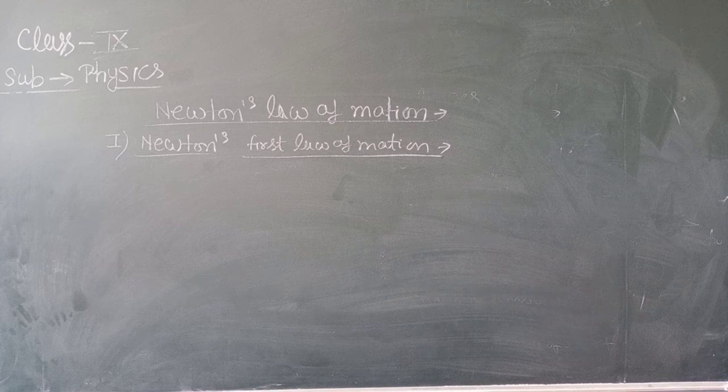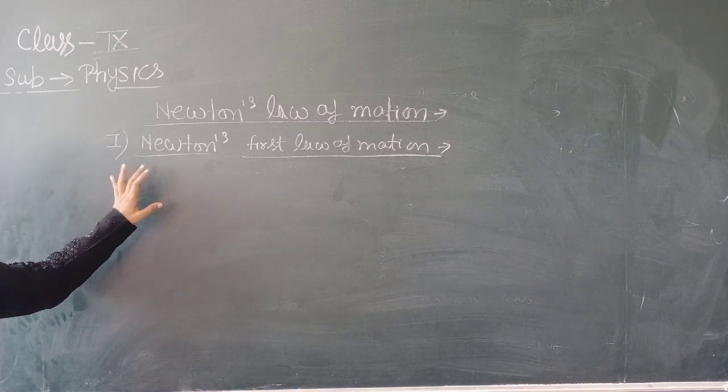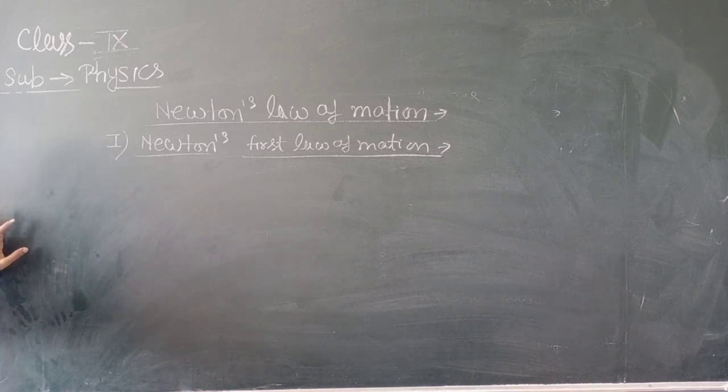Until an external force is applied on the body, the body at rest remains at rest, and the body in uniform motion will remain in motion. Newton's first law points towards this property, inertia of a body, and hence Newton's first law of motion is also known as the law of inertia.